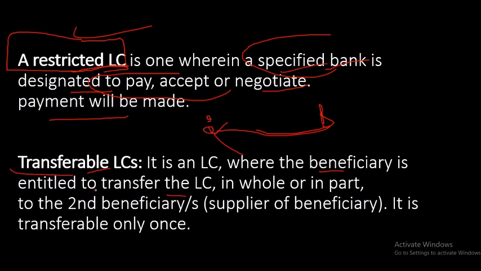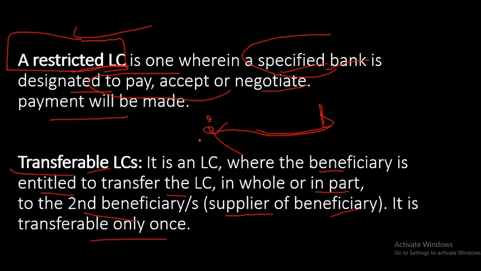It is an LC where the beneficiary is entitled, meaning he has the right, to transfer the LC. Either the whole LC he can transfer or part, depending on how much amount is pending, how much amount he has to pay to the second beneficiary. In brackets they have mentioned supplier of beneficiary, meaning the beneficiary is purchasing raw material from that person. That is called the second beneficiary. It is called transferable, and it is allowed only once.